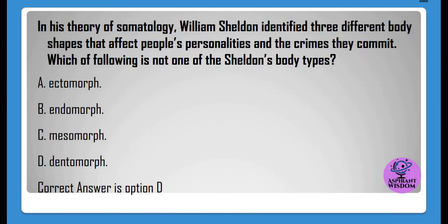In his theory of somatology, William Sheldon identified 3 different body shapes that affect people's personalities and the crimes they commit. Which of following is not one of the Sheldon's body types? A. Ectomorph. B. Endomorph. C. Mesomorph. D. Dentomorph. Correct answer is option D.